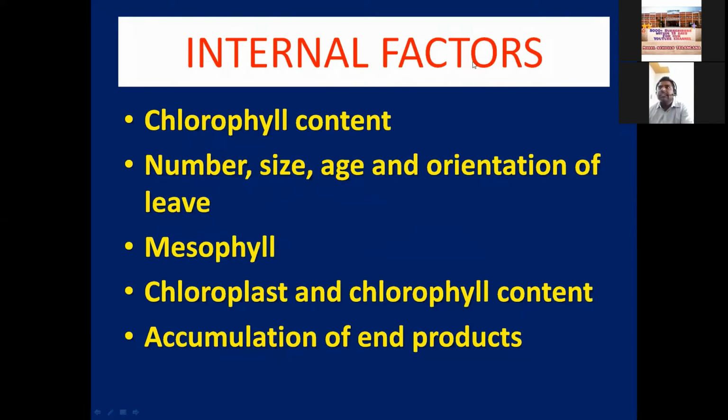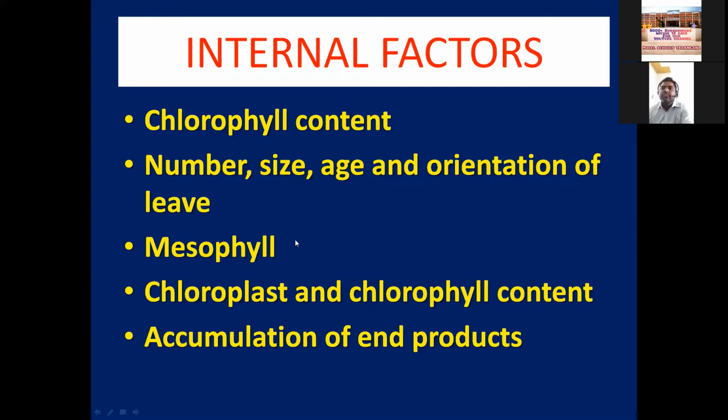And if you see the internal factors, chlorophyll content is very important. It is directly proportional. When chlorophyll is more, the photosynthetic rate is also more. Now, number of leaves, chloroplasts in each cell, size of leaf, age of leaf, and orientation of leaf are also very important. If the leaf is needle-like or if the leaf is broad, a lot of difference is there. Students, if the leaf is more broad, it can absorb more sunlight. If it is needle-like, a very small amount of light is received by the plant. That also has a big impact on the photosynthesis process.